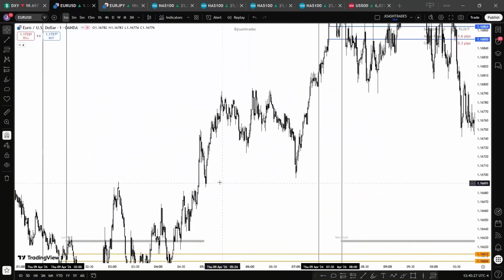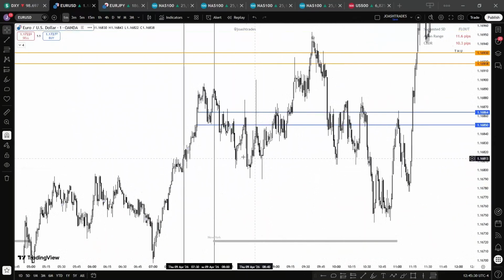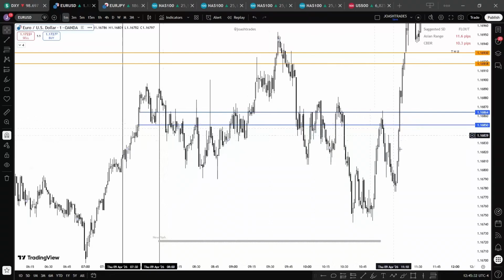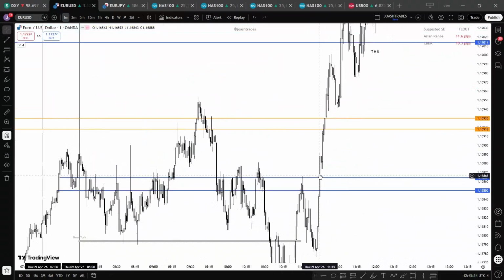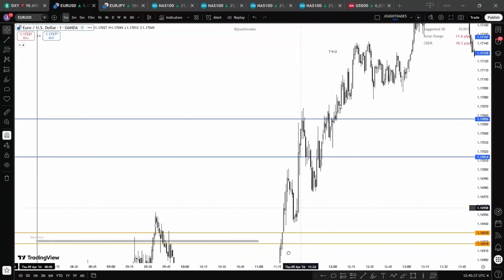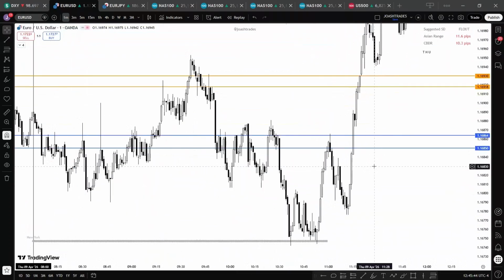So let's go to New York, and you can see how New York kept going back and forth, not until it broke above it and then kept going higher. Now you may be asking, how can I actually use this for trade setups? How can I take a trade with this? I'm going to explain that very shortly.